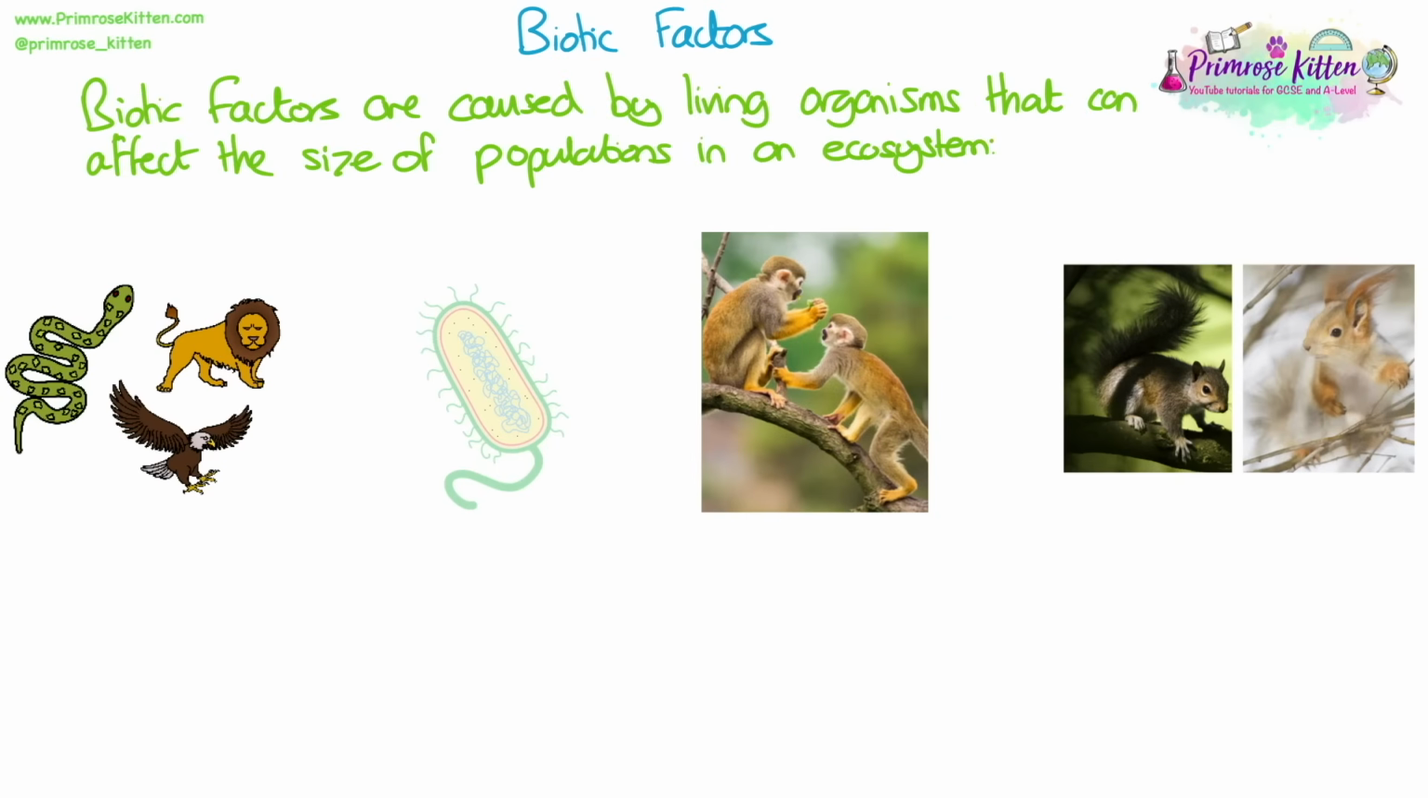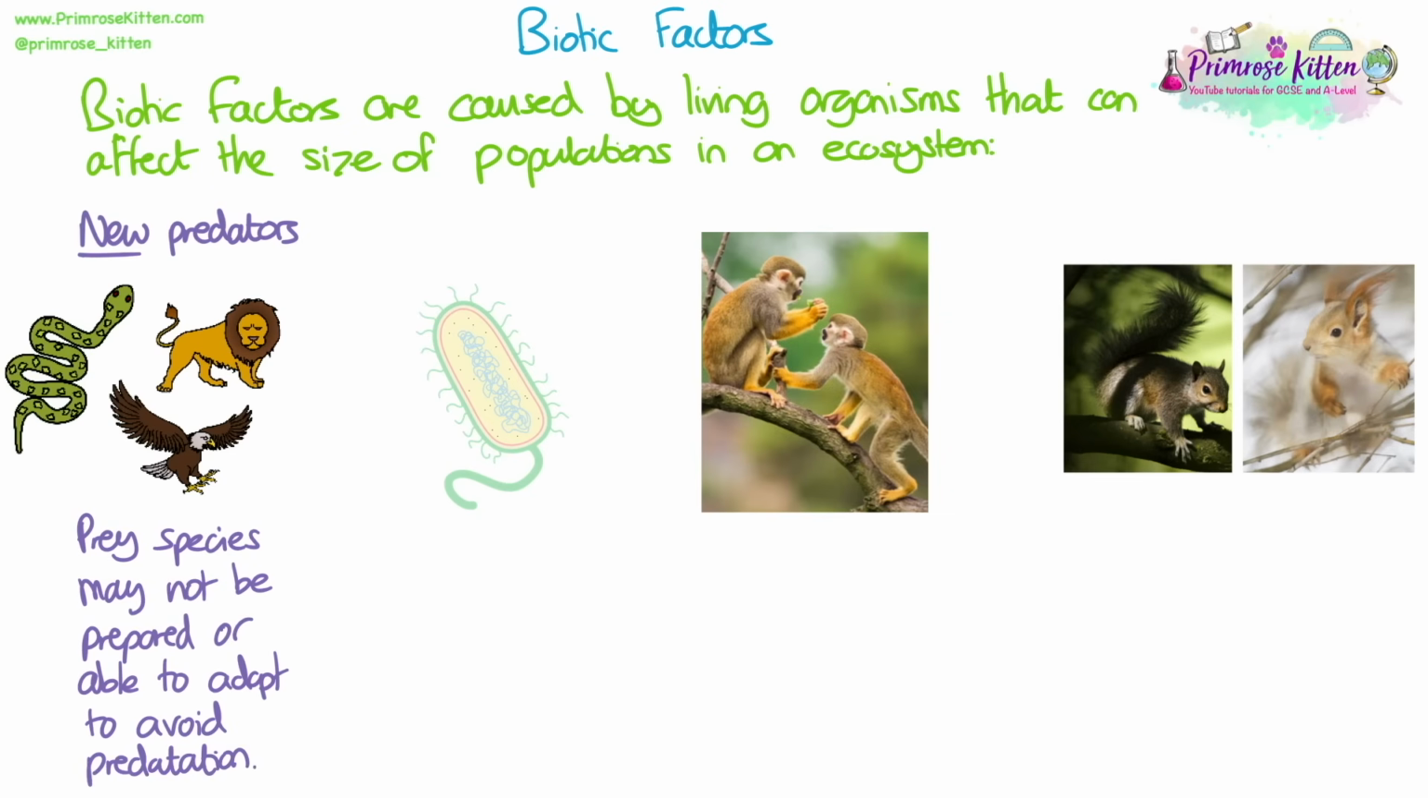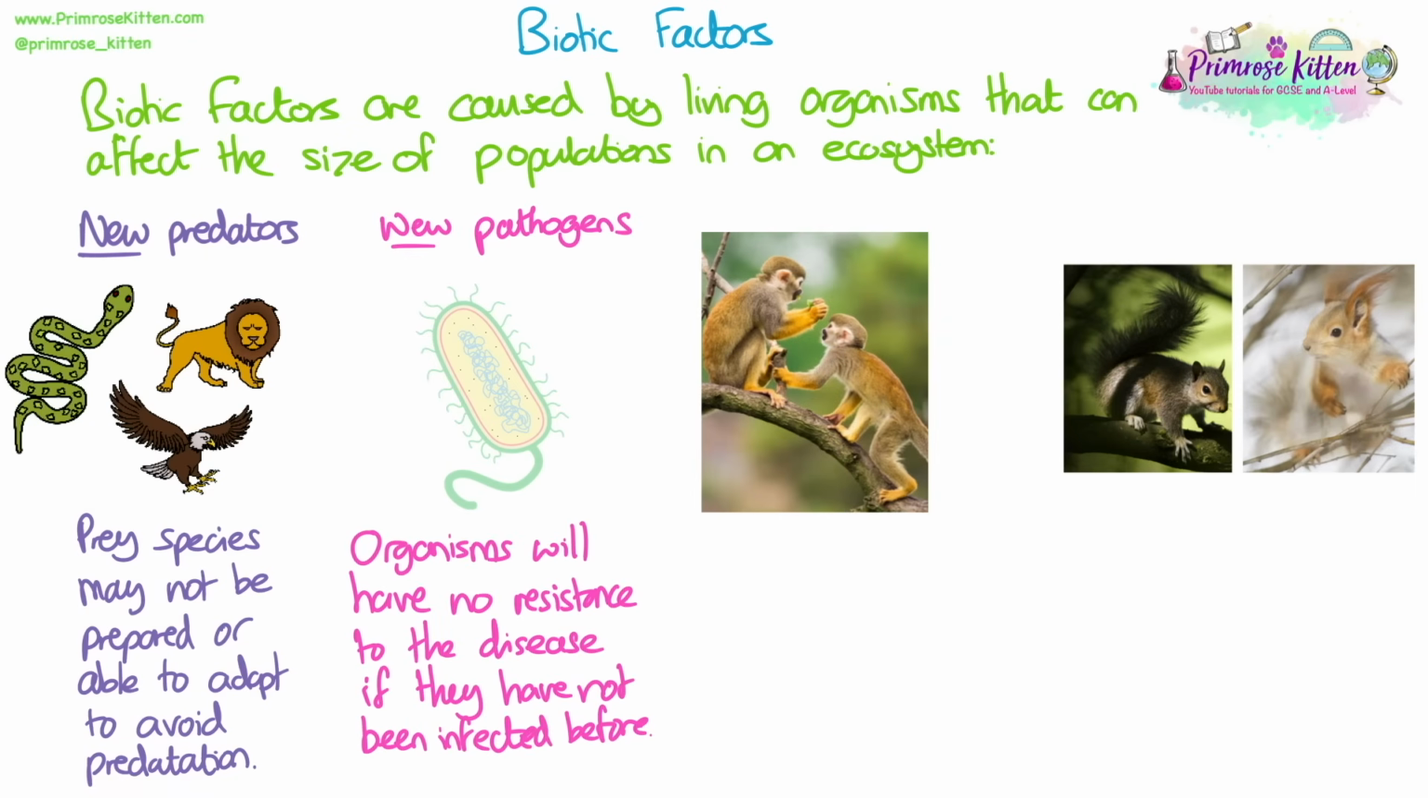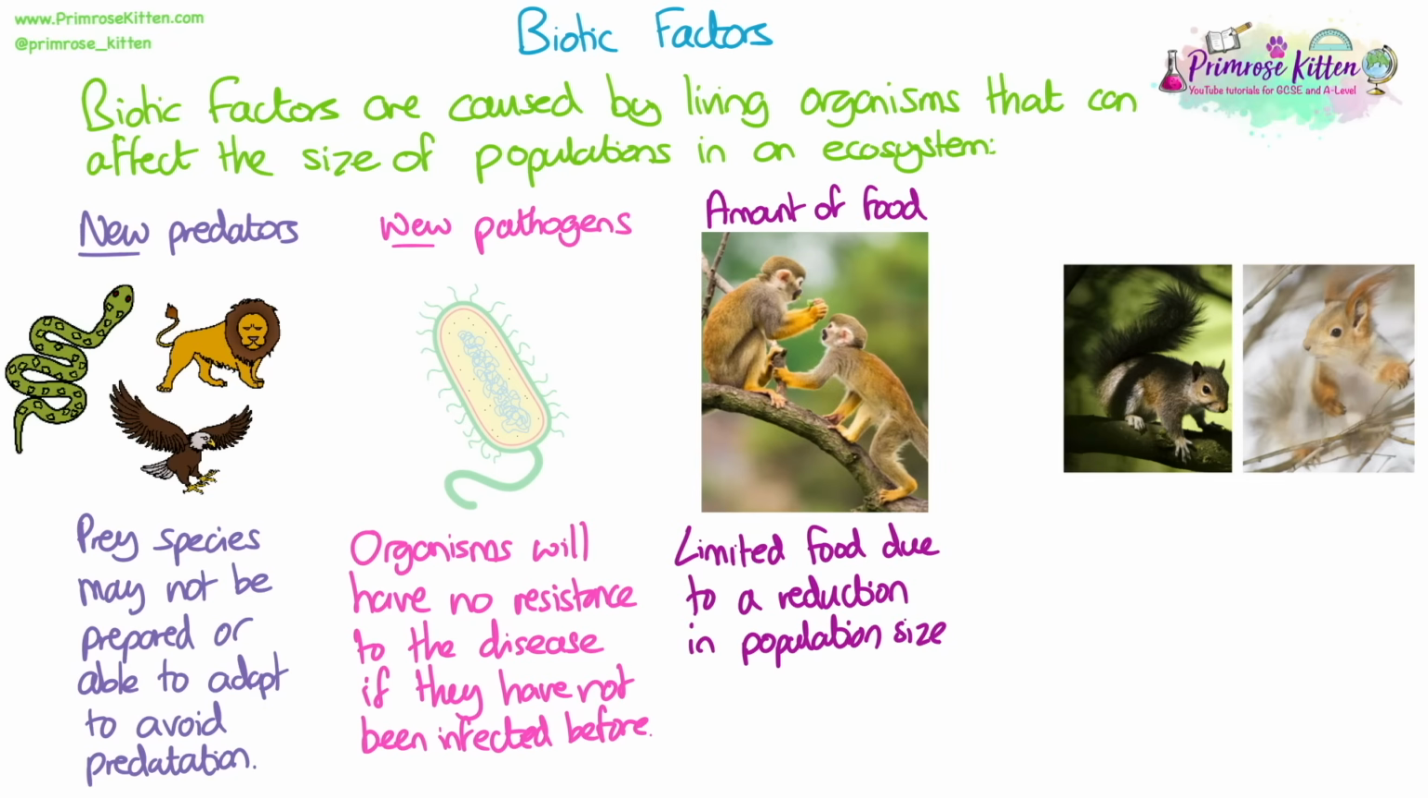Biotic factors are caused by living organisms that can affect the size of populations in an ecosystem. New predators. Prey species may not be prepared or able to adapt to avoid predation. New pathogens. Organisms will have no resistance to the disease if they've not been infected with it before. Amount of food. Limited food due to a reduction in population size can increase competition and reduce survival. Equally, when there's lots of food, population sizes can increase.